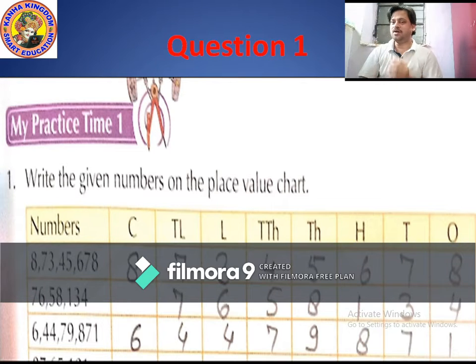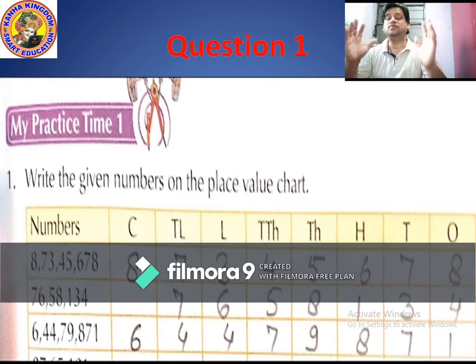Yes, so now you understand how to write these numbers with the help of commas in a proper way, or in the place value chart in the Indian system. Understand? Yes, now I understand you are all clear on how to write in a proper way in the Indian place value chart.